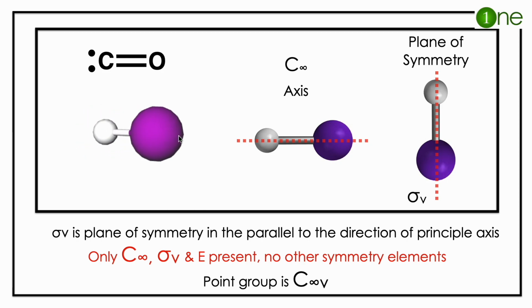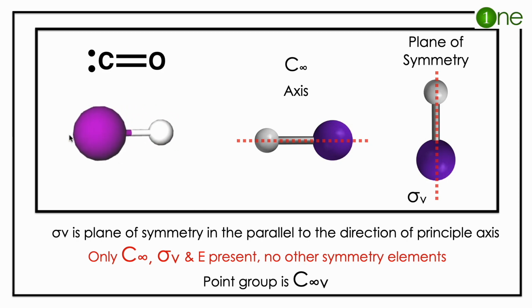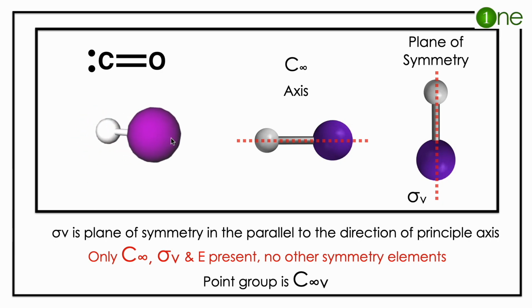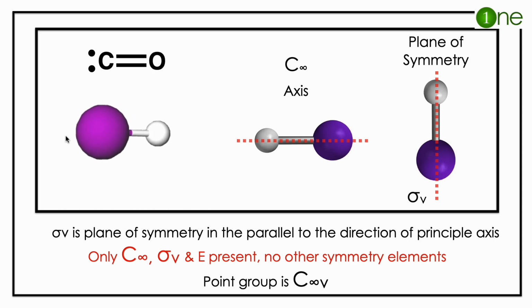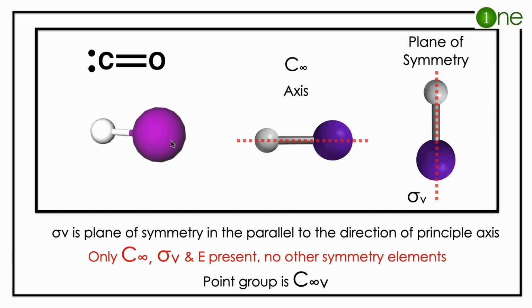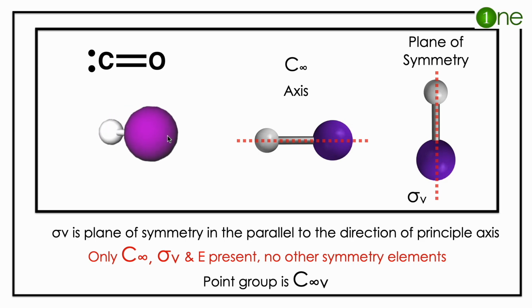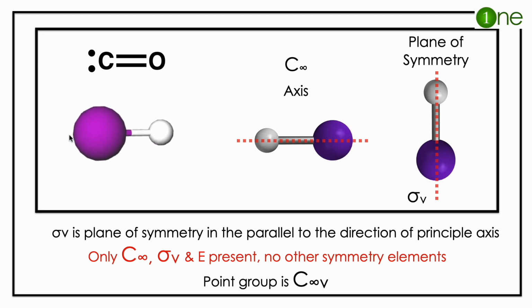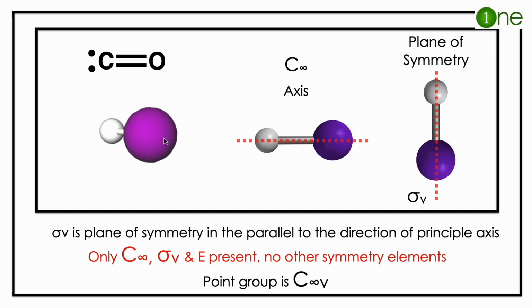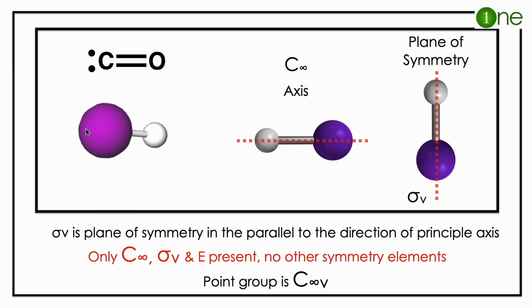What is C infinity here? C infinity means for every rotation you will have the same molecule again and again. So along the bond, if you rotate it, you will get the same molecule. And you have a plane of symmetry which is parallel to the C infinity axis, so it is called sigma v. So if you have C infinity and sigma v, it's the C infinity v point group. The concept you have to learn here is that the CO molecule is linear, and the point group is C infinity v.